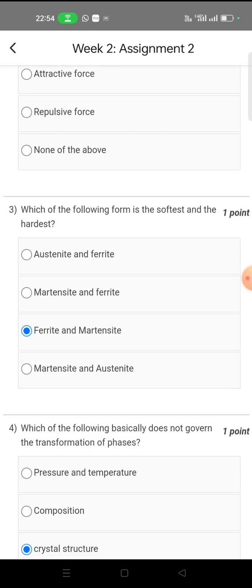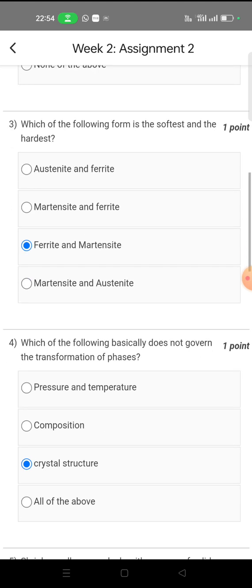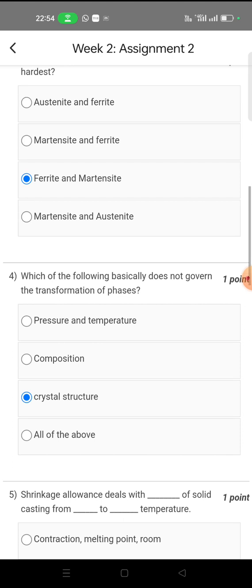Which of the following forms is the softest and the hardest? The softest form is ferrite and the hardest form of iron is martensite. So the third option is correct.